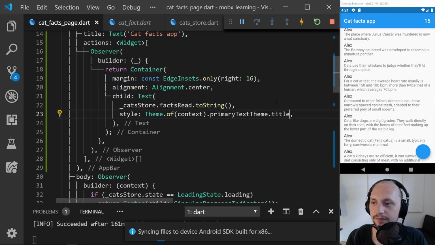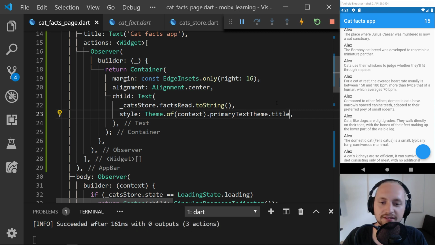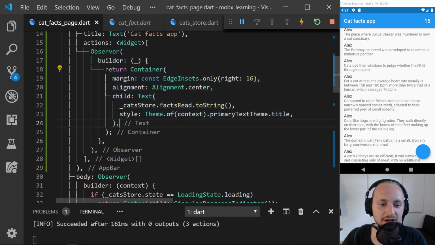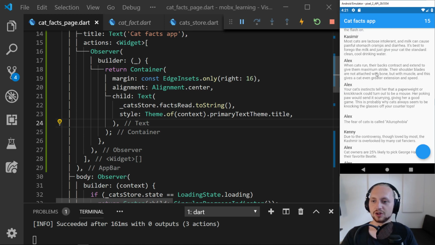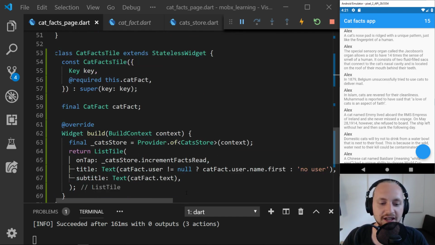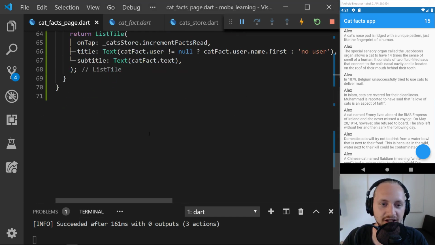Title. Yeah, maybe something like that. So now we have the amounts read up there at the top. Now we can pretty much go about pressing one of these, navigating, incrementing that value, and see how that is displayed in the app on multiple pages.